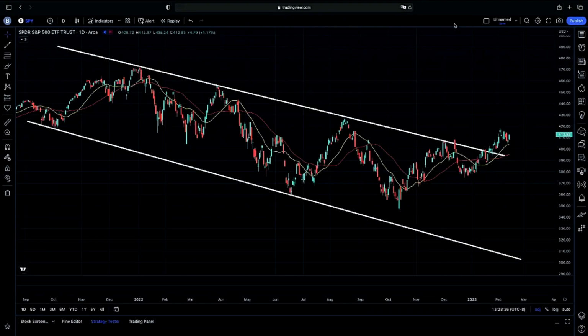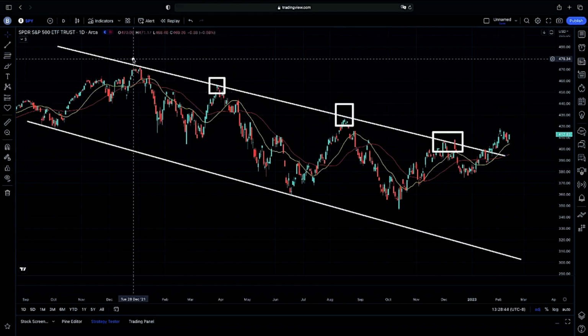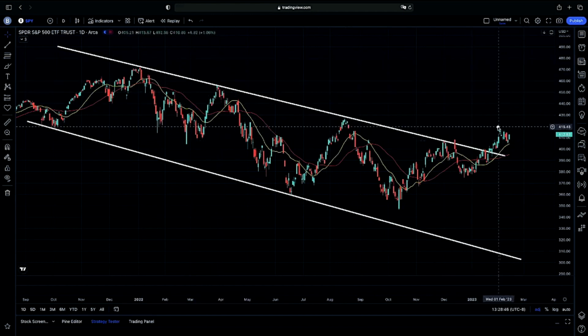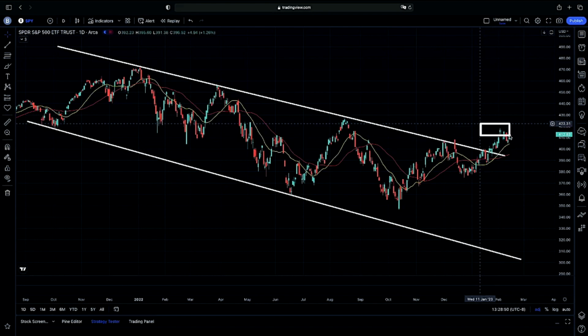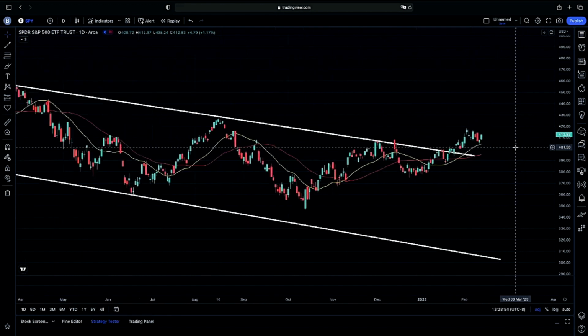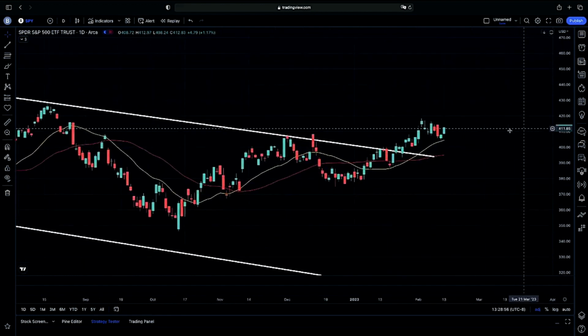So jumping into the daily chart with you guys here on the SPY again, as we are leading into tomorrow's CPI, again, as we have been getting rejections on the upper end of our channel throughout the duration of the last year or so, as you guys can see, continuing on lower. And then as you guys can see, we have been looking to see if we can continue on above the upper end of our channel, and we have been continuing on higher, looking for that bullish candle structure on the up end of our 20-day moving average.